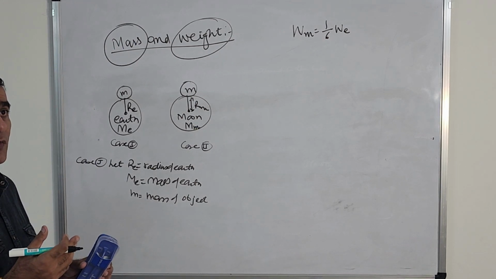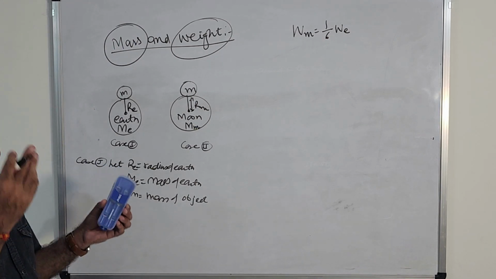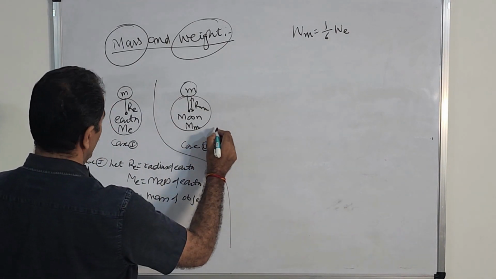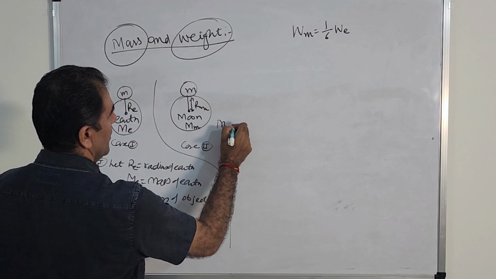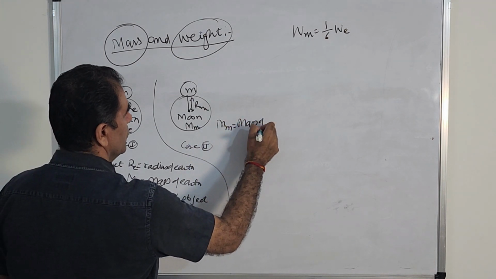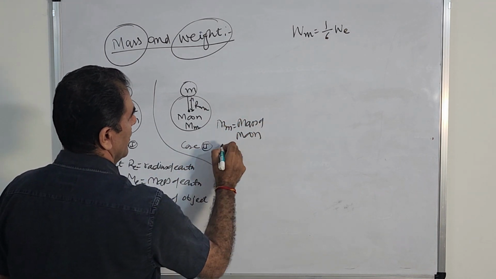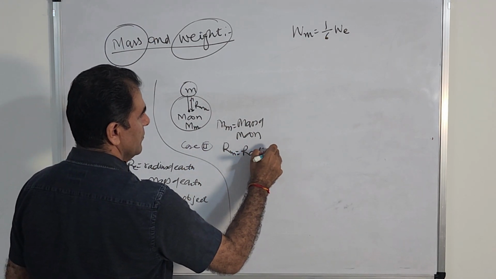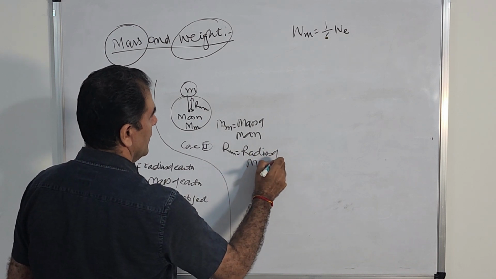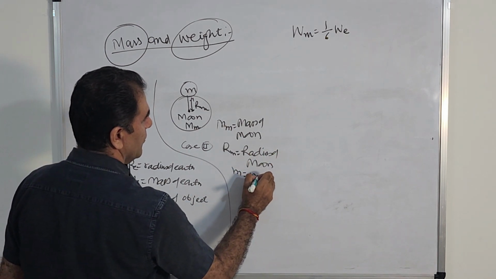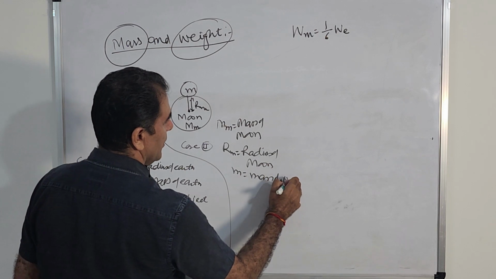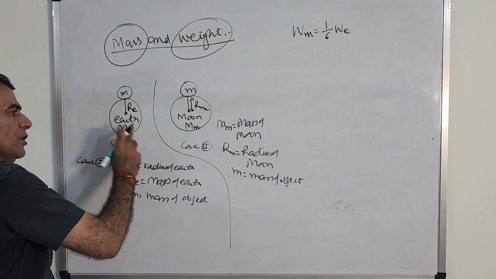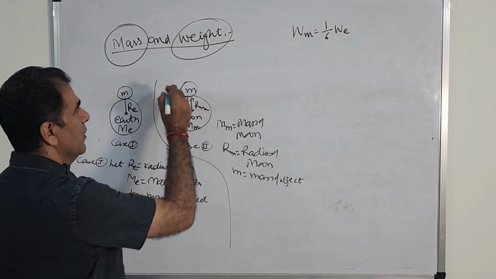That object will weigh less or more on the moon, that we have to check. In case number 2, we assume that Mm is equal to the mass of moon, Rm equals the radius of moon, and small m equals the mass of the object, because mass does not change whether you go to the moon or stay on the Earth. I told you.